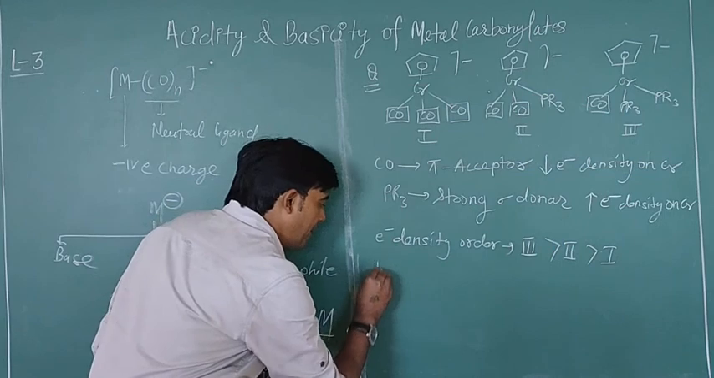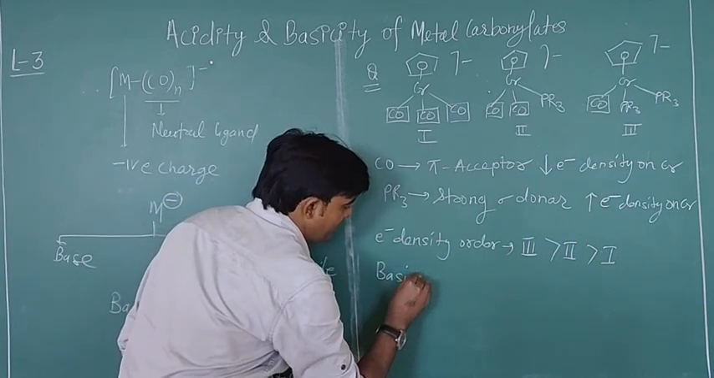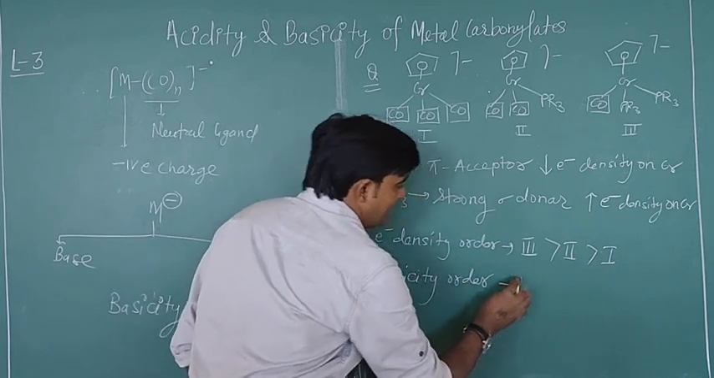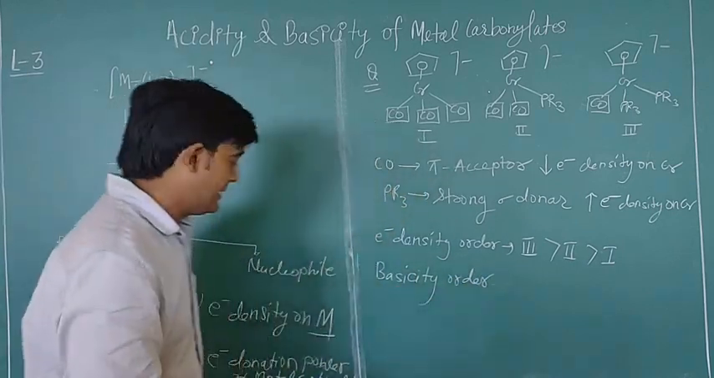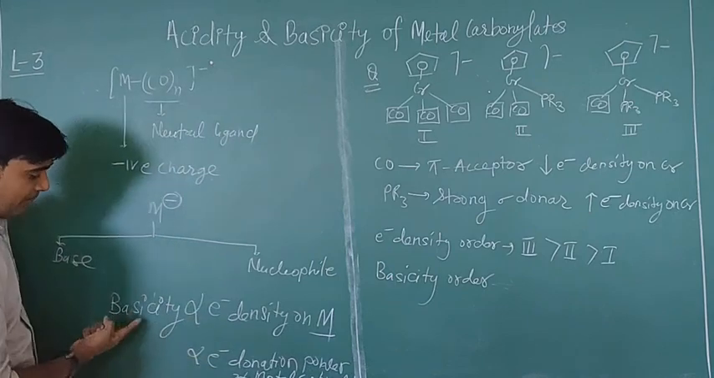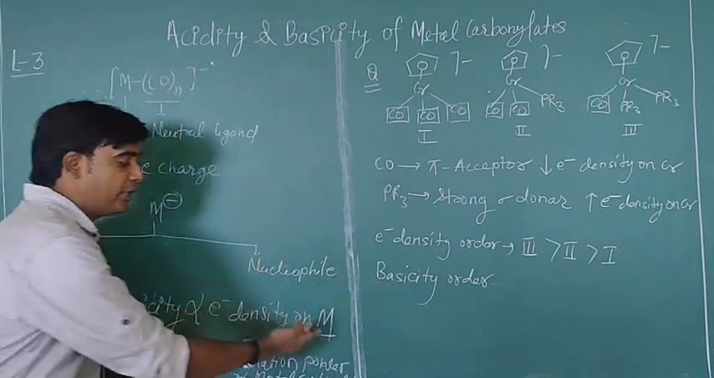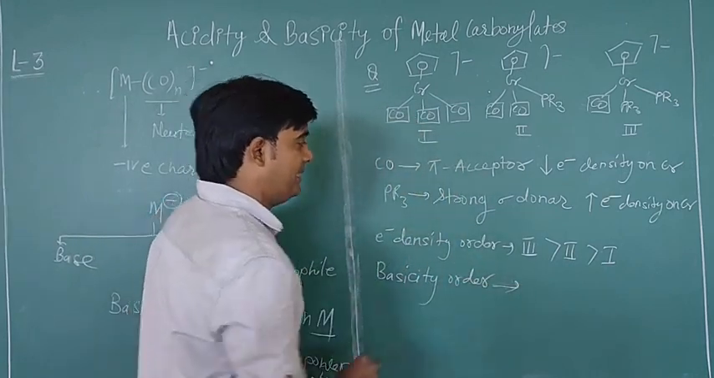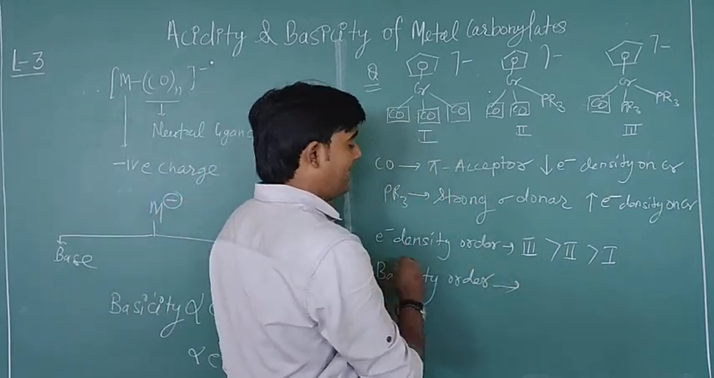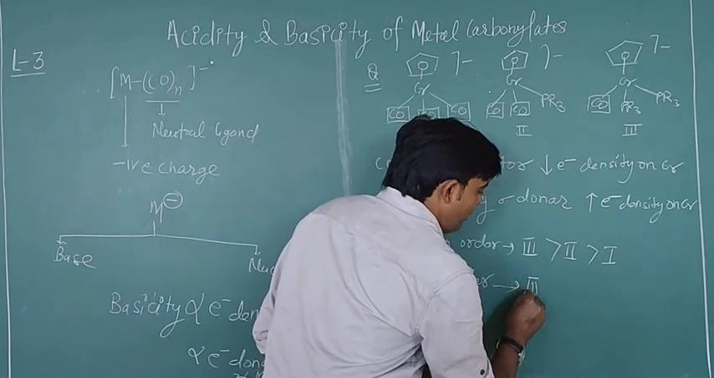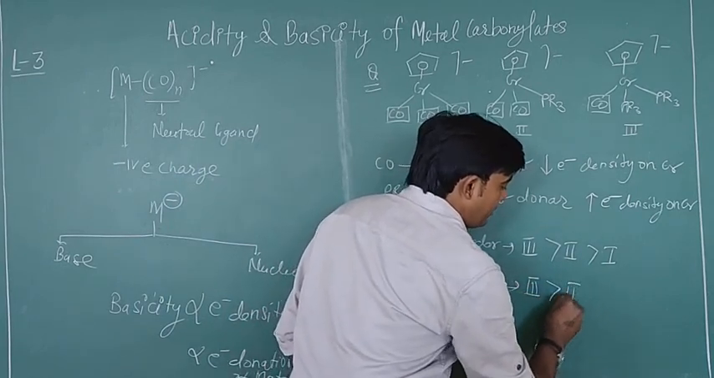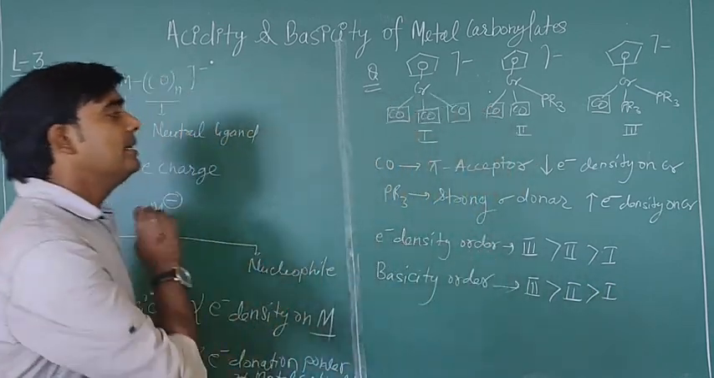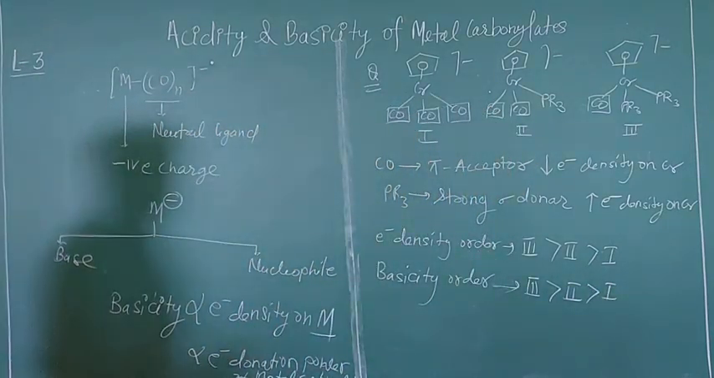So that's why the basicity order follows. What is the basicity order? Basicity is directly proportional to the electron density on the metal, according to this concept. So this order will follow a similar trend to electron density. So the basicity of the third complex will be higher than the second, and the second will be more basic than the first. So this is the accurate order of the basicity.